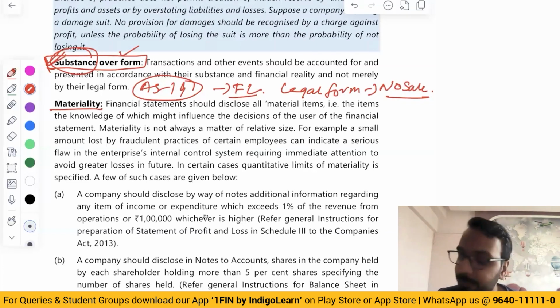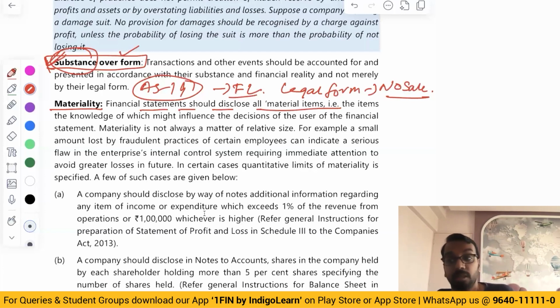Then materiality. Now, as far as the third principle is concerned, financial statement should disclose all material items. What are material items? Material items are those items which can impact the decision making of the stakeholders. It is not just about the size. If something is to do with, let us say, payment or transactions with related parties, then almost all the transactions become material.